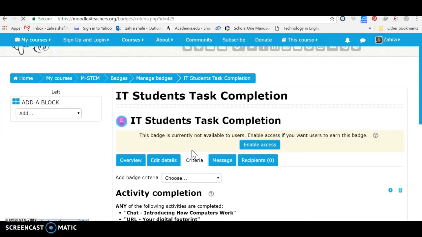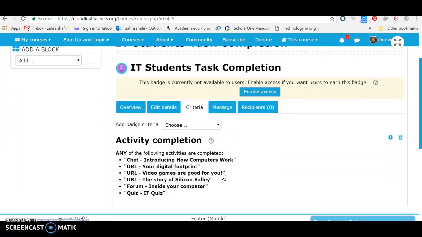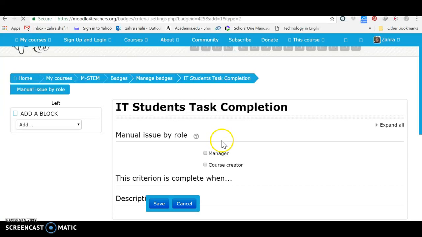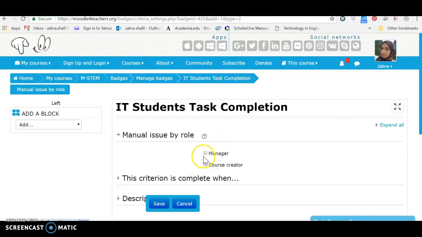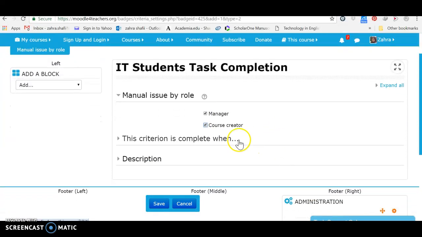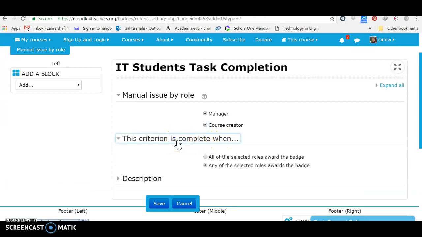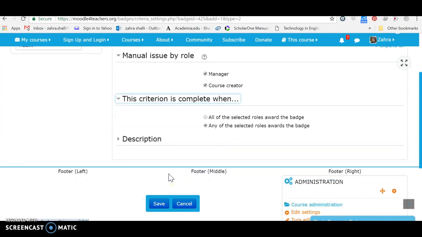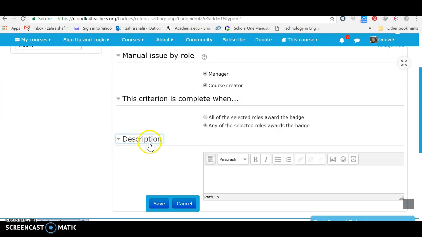So now I want to add another criterion. So activities are here. Manual issue by role. I want to add this one. And whose role? I want to choose any of these roles. Any of these people can issue the badge. This criterion is completed when all of the selected roles or any of the selected roles. I want to choose any of the selected roles, which is also selected by default. I'm not going to add any more description here. Let's save it.